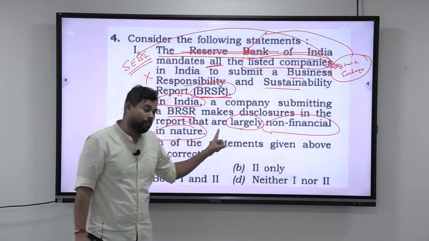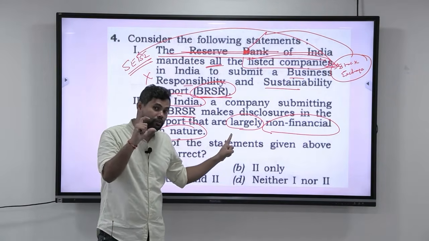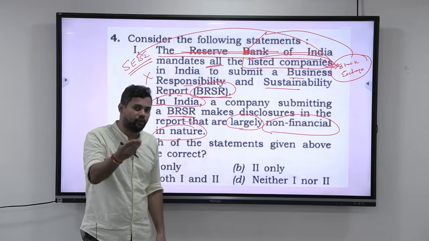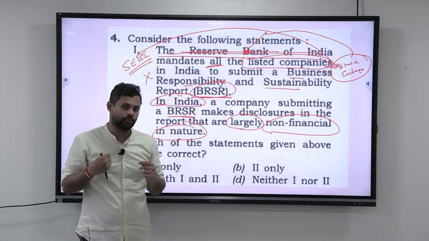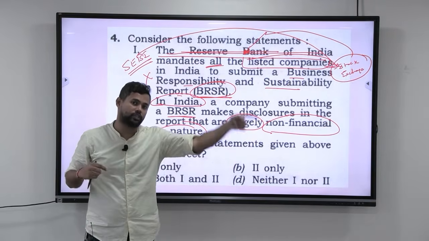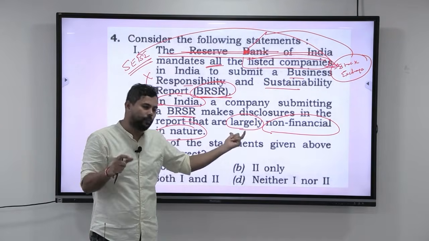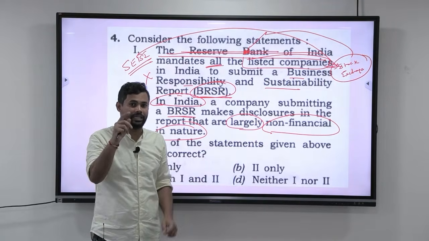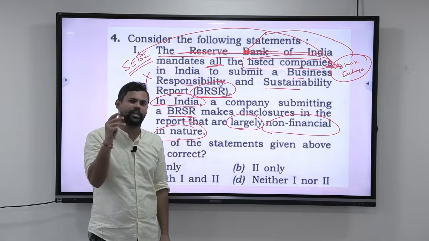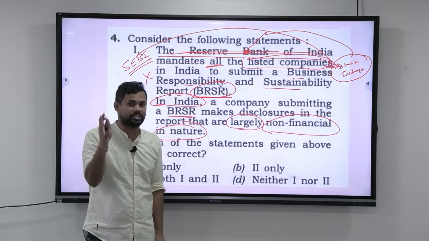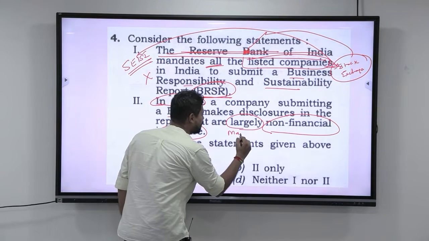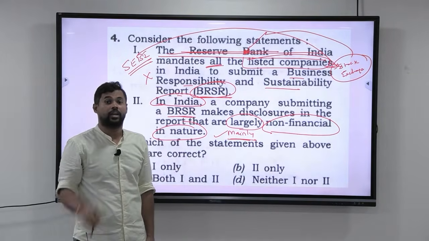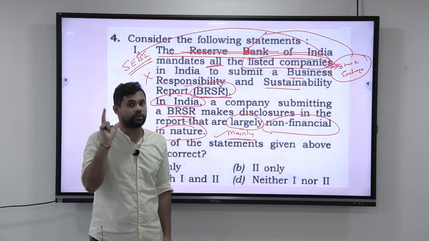Now many people will think, sir, I got confused by "largely". Largely is a very subjective criterion. Largely for me may not be largely for you. Largely for you may not be largely for some third person. So when it is a subjective criterion, it really doesn't matter whether it is actually correct or wrong. It will usually be correct only. That is, if instead of largely I say mainly, even then it becomes correct. If I say only, then you have to think a little bit.